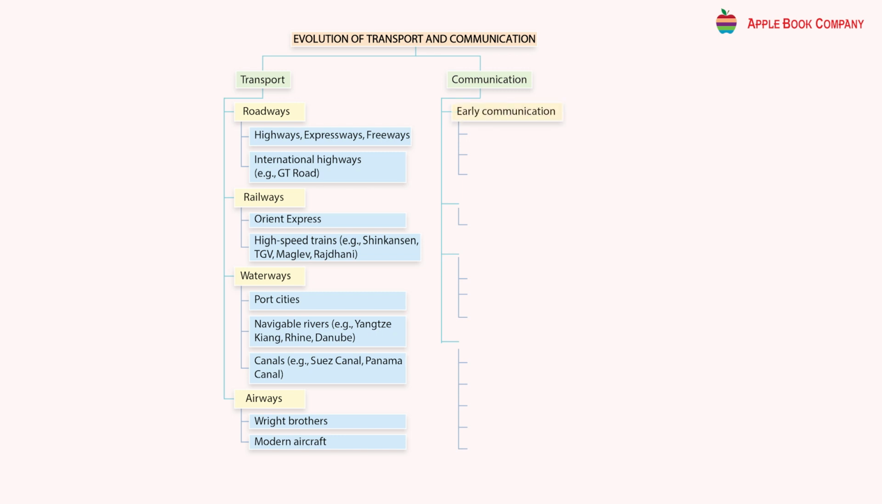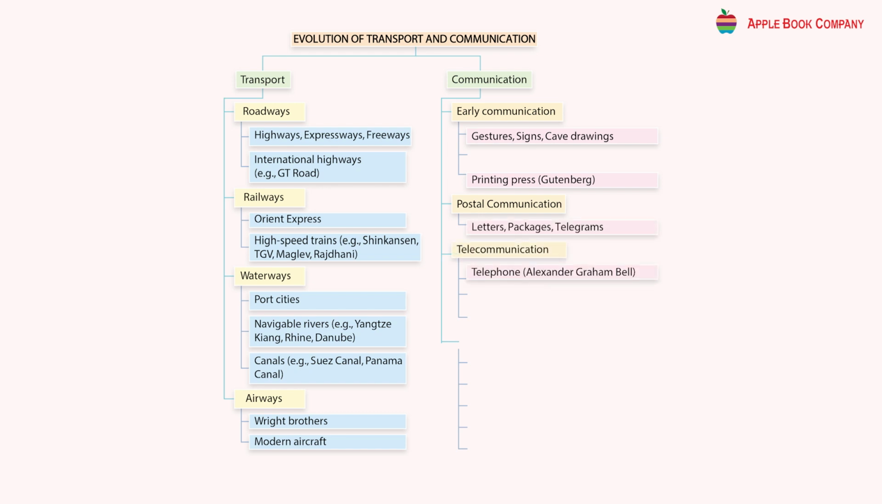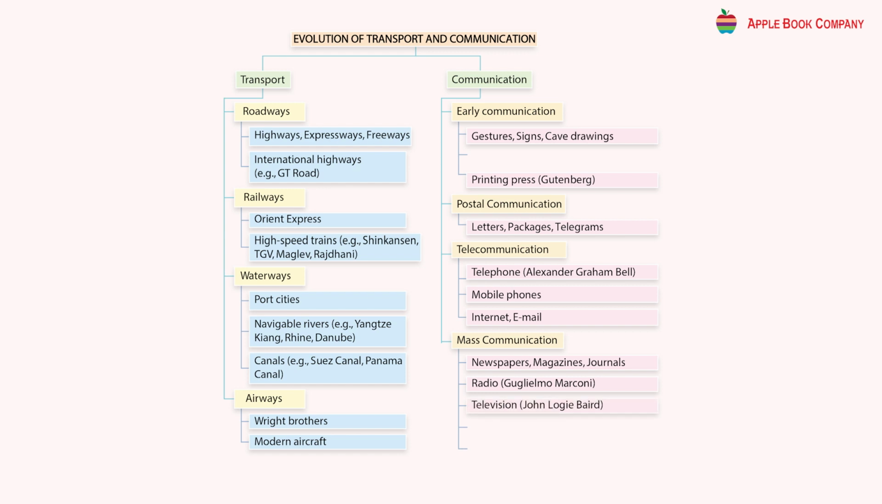Communication: early communication, gesture signs, cave drawings, spoken languages, written scripts. Printing press, Gutenberg. Postal communication through letters, packages, and telegrams. Telecommunication through telephone, Alexander Graham Bell. Mobile phones, internet, and email. Mass communication through newspapers, magazines, journals. Radio through Guglielmo Marconi. Television, John Logie Baird. Films and online classes and virtual meetings.